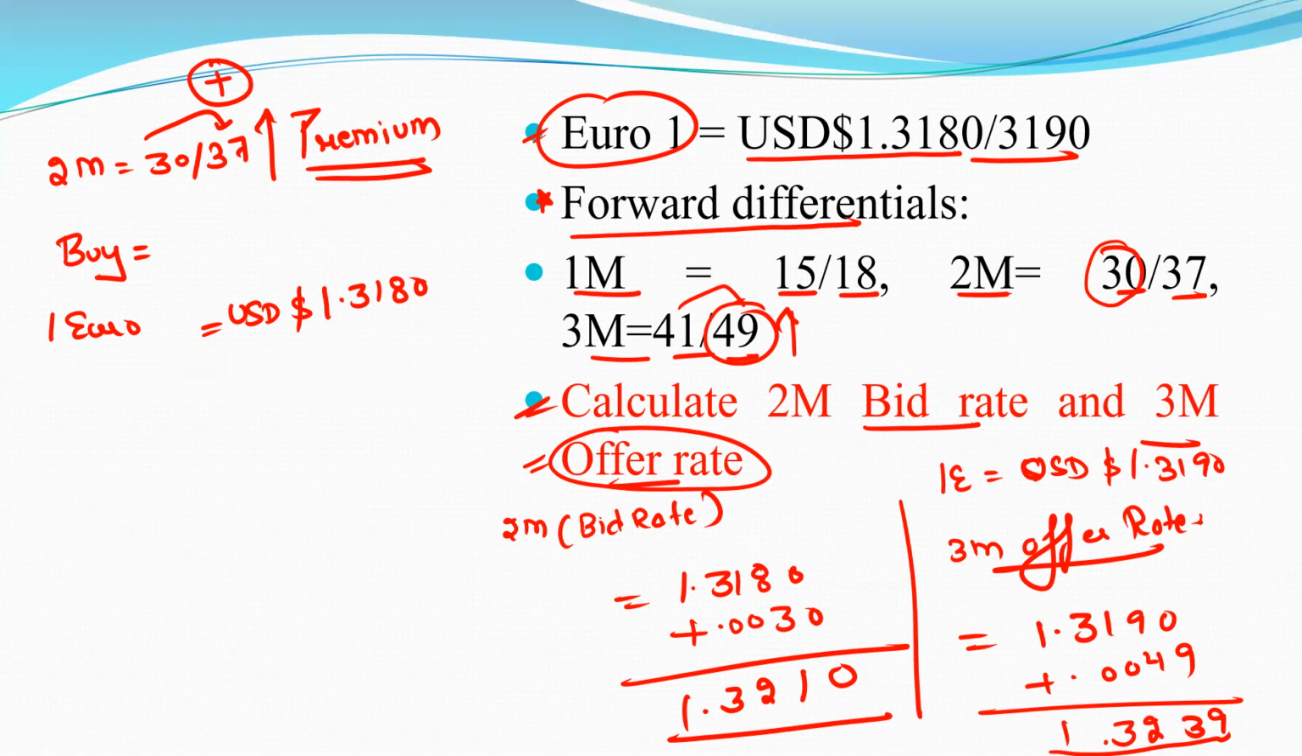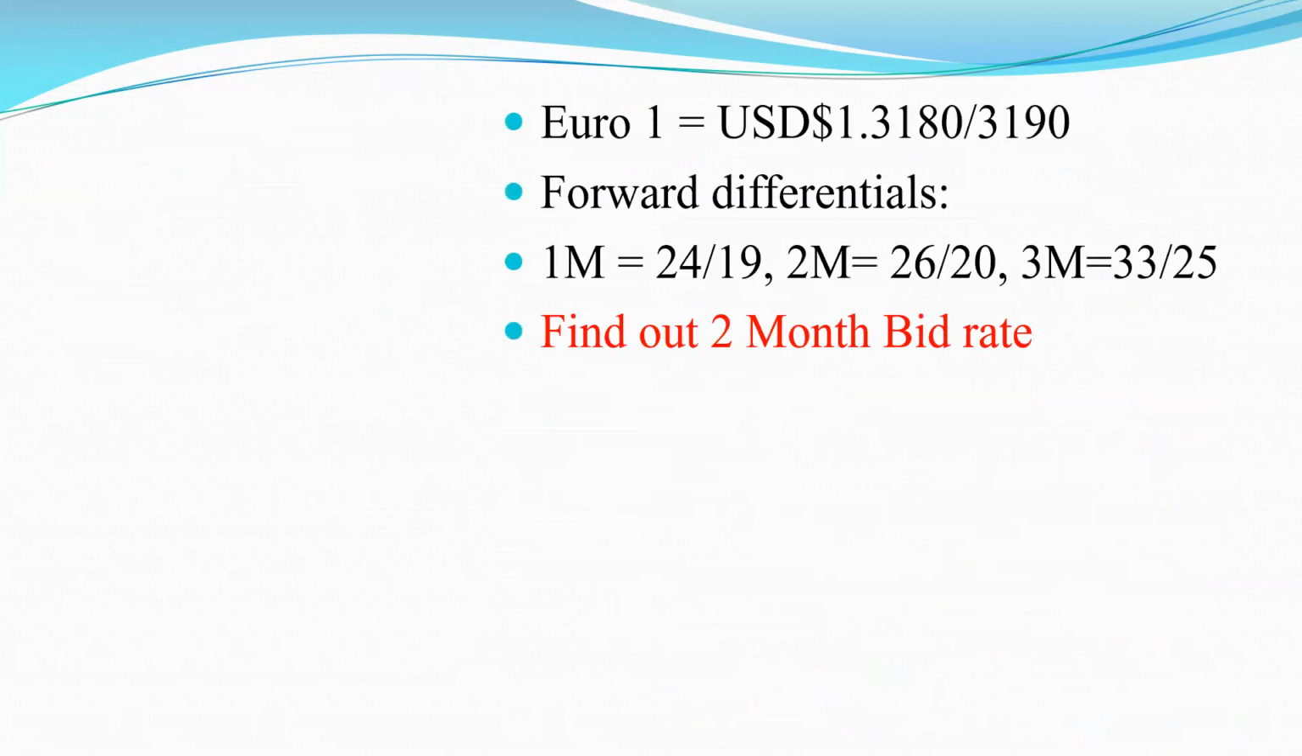They will ask these types of questions in your examination: calculate the 2-month bid rate and the 3-month offer rate. And they will ask some case studies on the basis of that. We will cover all these points in our upcoming session also. Now we will discuss one more question on that. Here 1 euro is equal to 1.3810 slash 1.3190. So the forward differential.